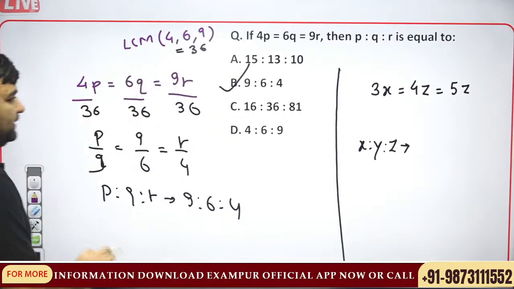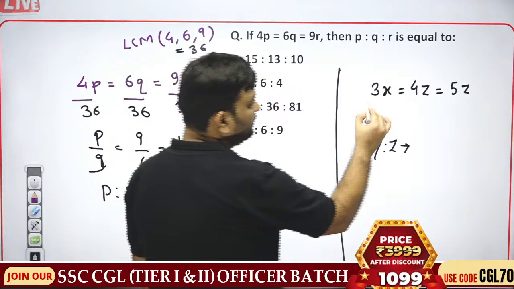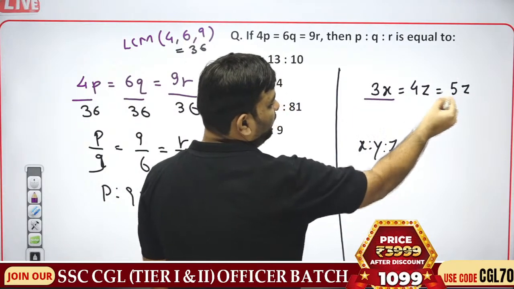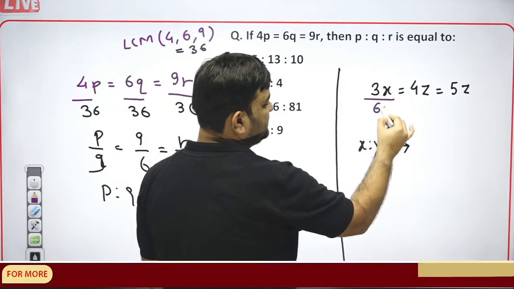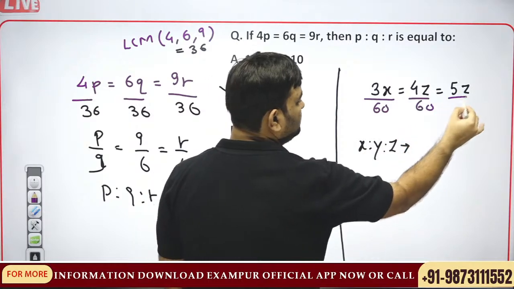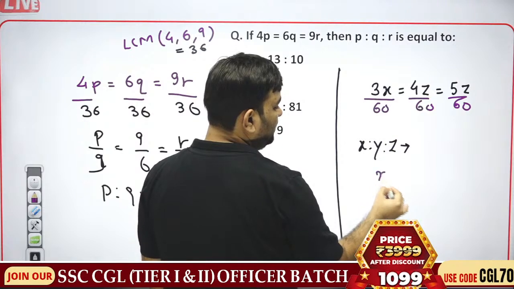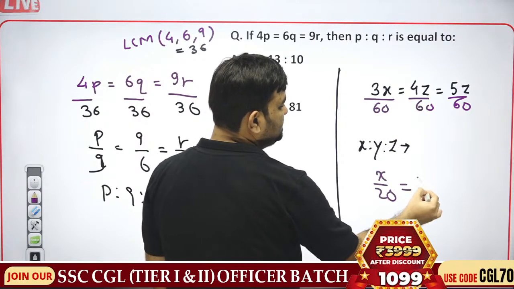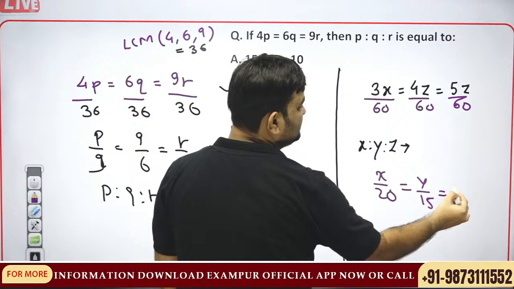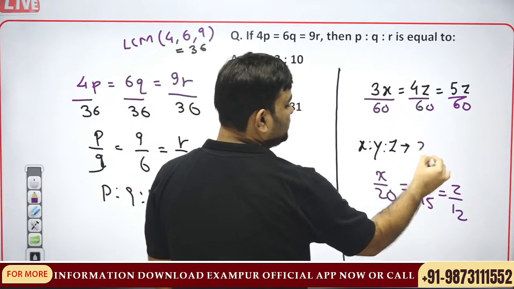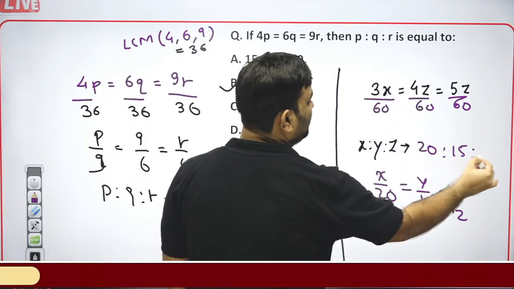Just divide by their common multiple. 4 5 is 20, 20 3 is 60. So x by 20 is equal to y by 15 is equal to z by 12. So it is 20, 15 and 12.